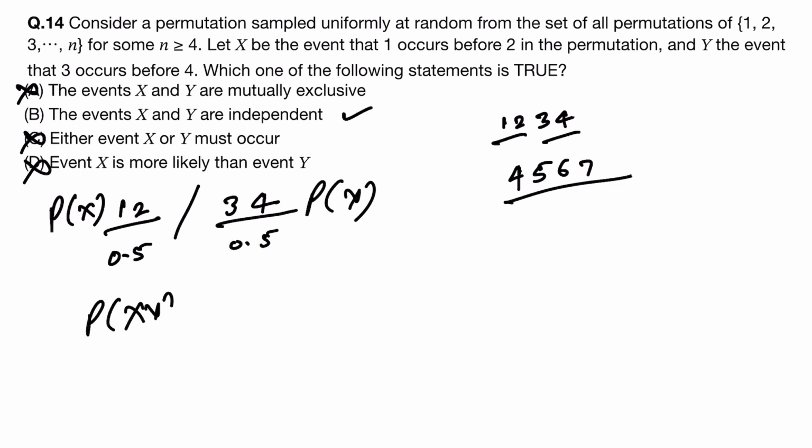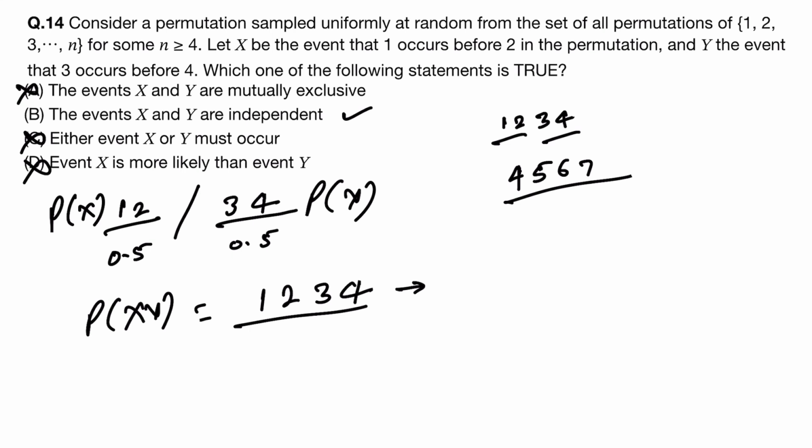And P of x and y will be what? 1 comes before 2 and 3 comes before 4. Okay, so that means for this number, this is only one case we have to select. Here in four numbers, 1, 2, 3, 4, there was one case for probability of x. If sample space is 4, then in that case probability of x was what? See here, probability of x is 1 comes before 2 and probability of y is 3 comes before 4.